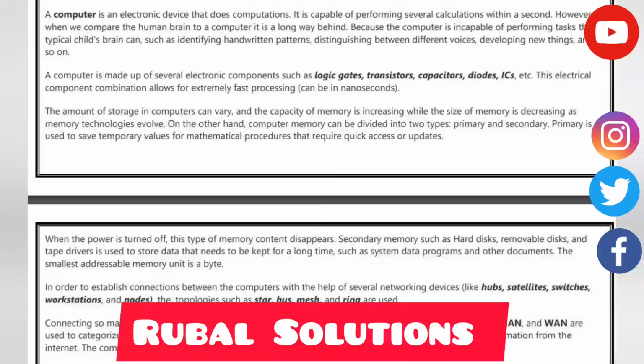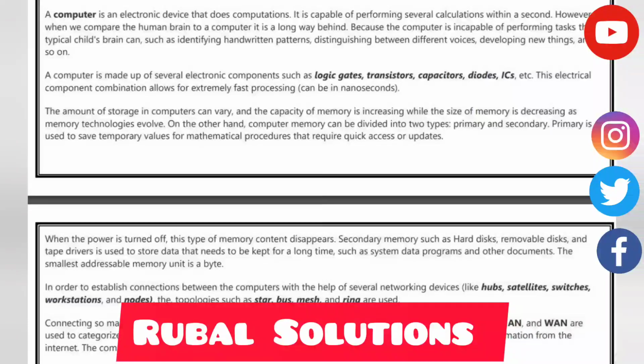A computer is an electronic device that does computations. It is capable of performing several calculations within a second. However, when we compare the human brain to the computer, it is a long way behind because the computer is incapable of performing tasks that a typical child's brain can, such as identifying handwritten patterns, distinguishing between different voices, developing new things, and so on.